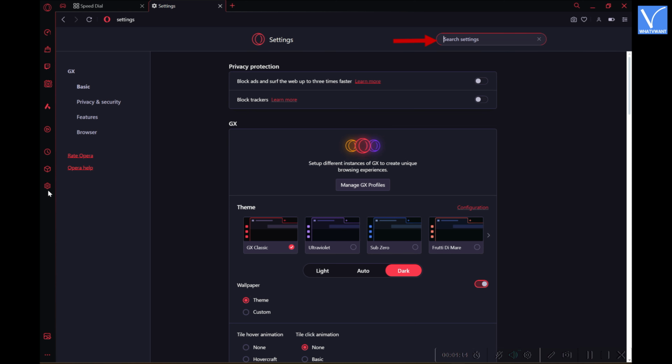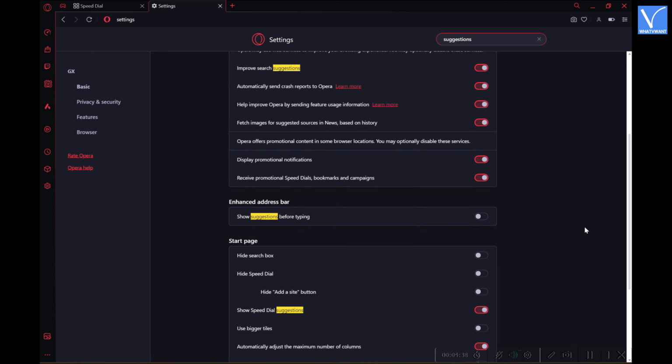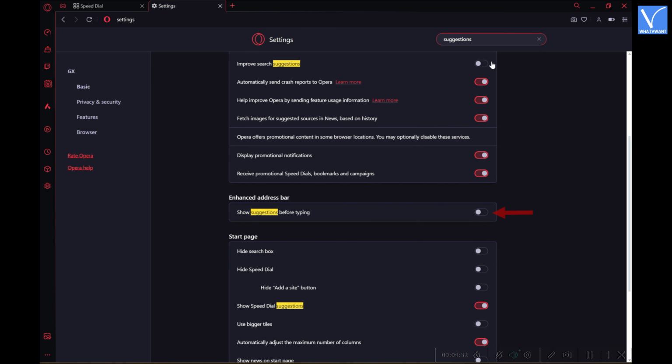On the top right, you will find the search bar. Type suggestions there, and it displays the results by highlighting the searched keyword. Toggle the options indicating in the tutorial to turn off the options. That's it. This is how you can easily remove suggestions from Opera GX browser.